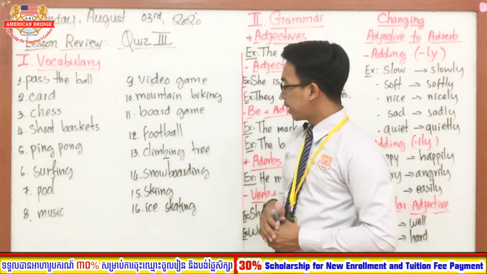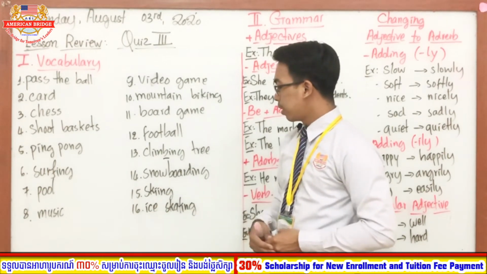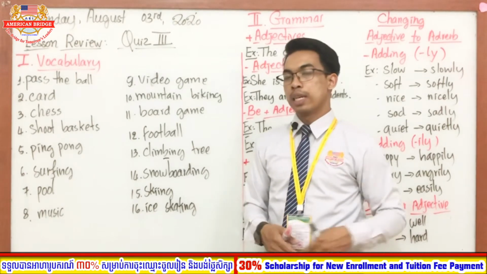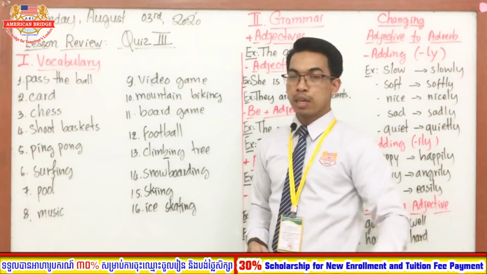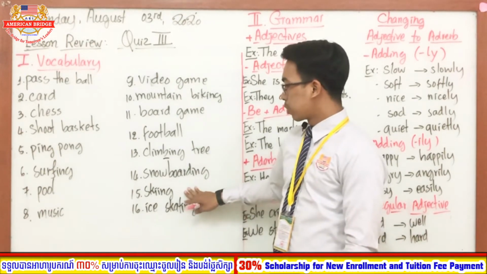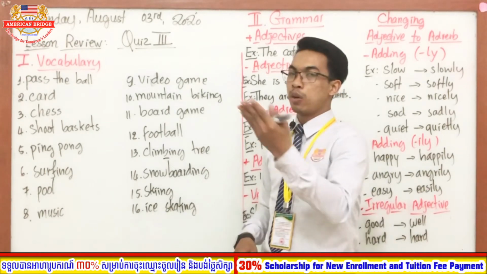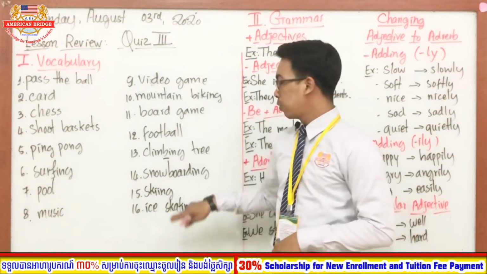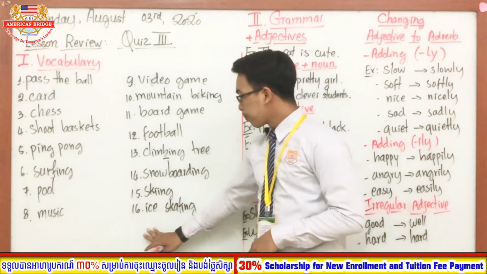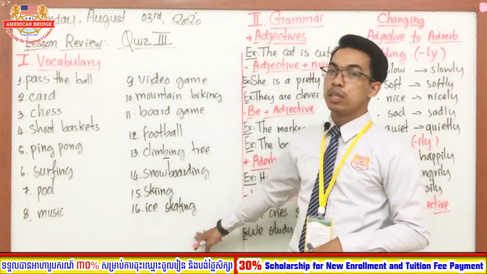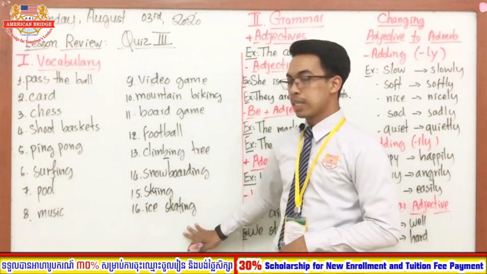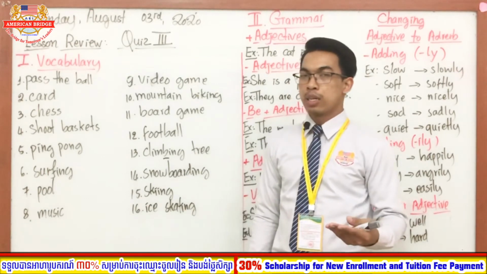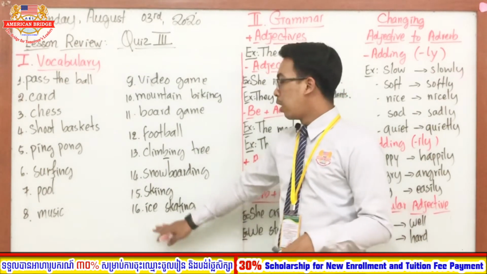And the next one is about the word skiing. Skiing, just like riding the ski. Okay, good. When you go to the supermarket or somewhere else, you will see skiing, right? Good. And the last one, the word ice skating. Ice skating is just like a kind of ski that you ride on the ice.